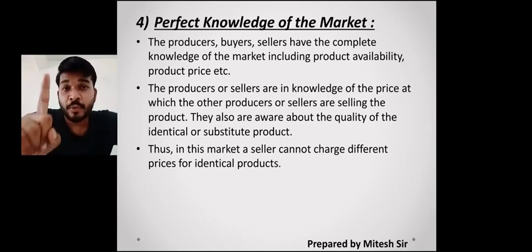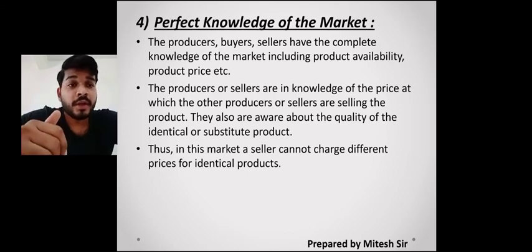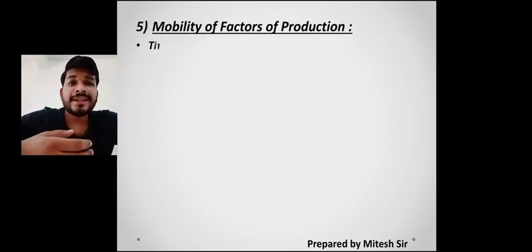If even one of them has no awareness, then that person will get cheated. So you find that the seller cannot cheat the buyer by charging different prices in a normal situation. Clear? Then comes the mobility.